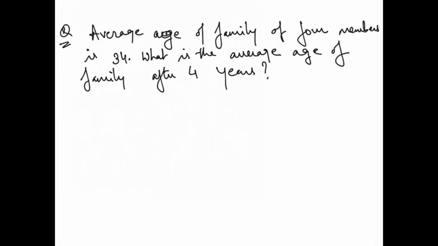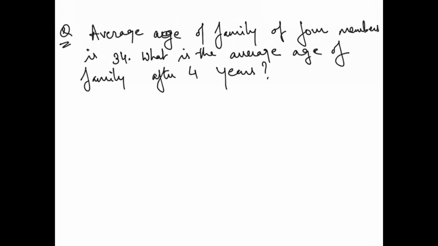Alright, now the question says the average age of a family of 4 members is 34, right? What is the average age of the family after 4 years? So see, what are we saying? Since everyone's age is increasing by 4 in 4 years, the average age will also increase by 4 years.